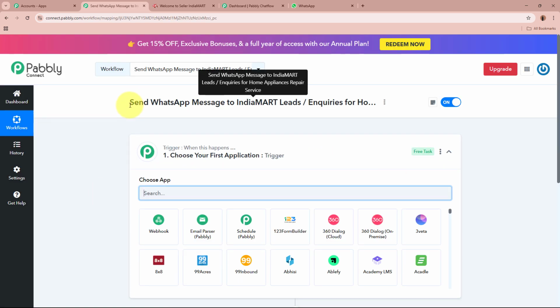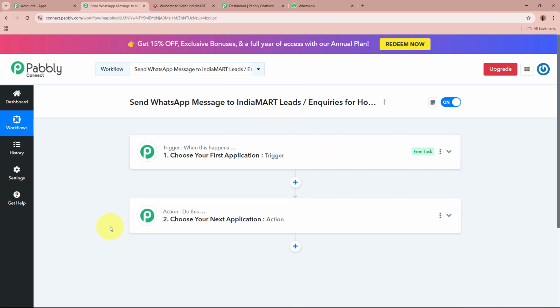As you can see over here, the workflow is successfully created in the name of Send WhatsApp message to IndiaMART leads inquiries for home appliances repair service, and you can see that there are two windows in front of you. One over here says Trigger, other says Action. So what is Trigger and Action?